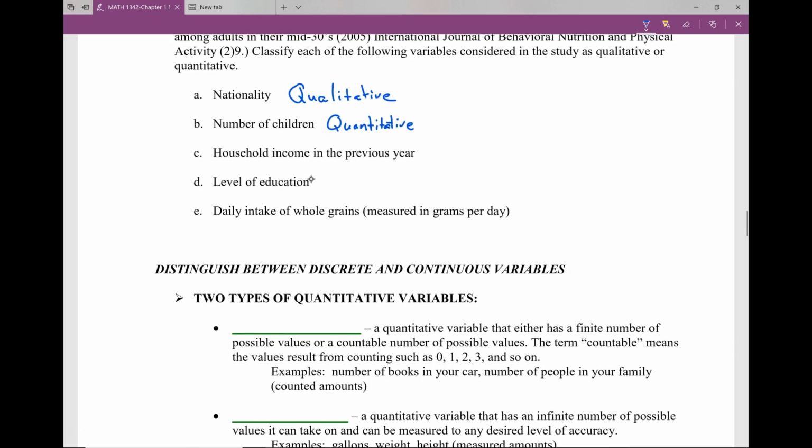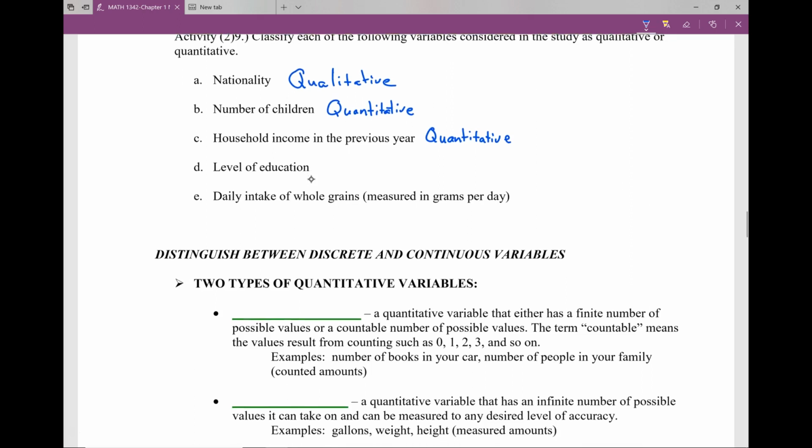Household income in the previous year. Well, household income, yeah, that's going to be quantitative because, yes, we can take the average household income and everything. Level of education. This one kind of depends on what are they asking. Are they asking high school, bachelor's, master's, that type of thing? Or are they asking first grade, second grade, third grade?